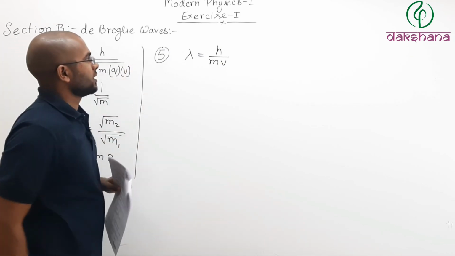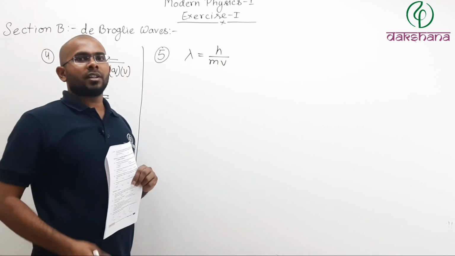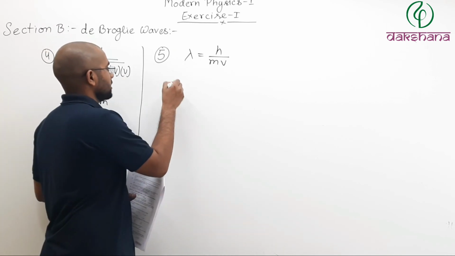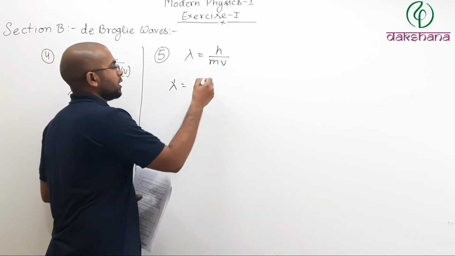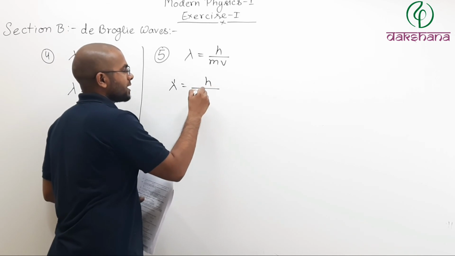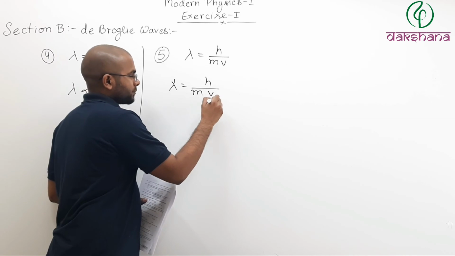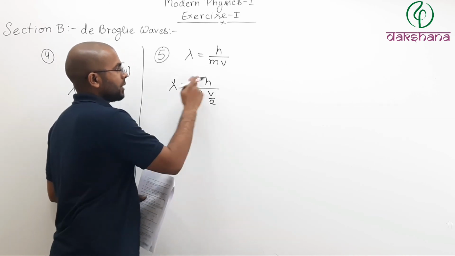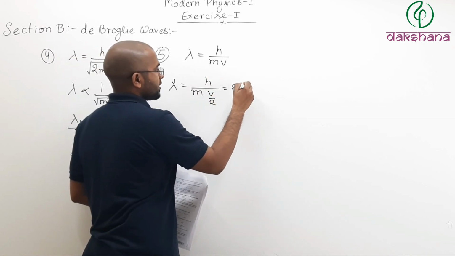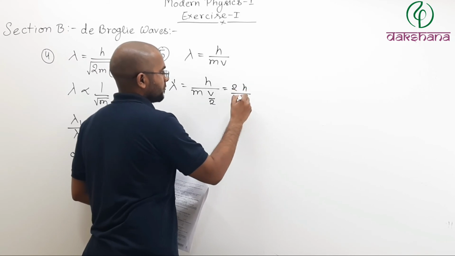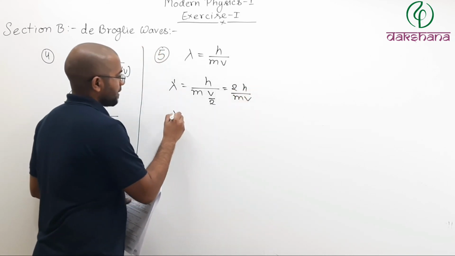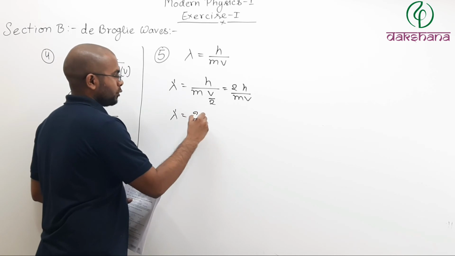Do not confuse. If the velocity is reduced by half, then lambda dash will be h divided by m, with the mass remaining the same, and v becoming v by 2. Take the 2 upside, so it will be twice of h by mv. So lambda dash is equal to 2 times lambda.